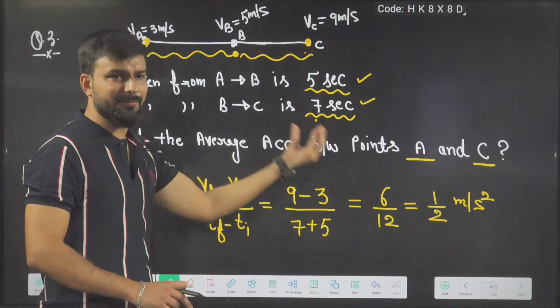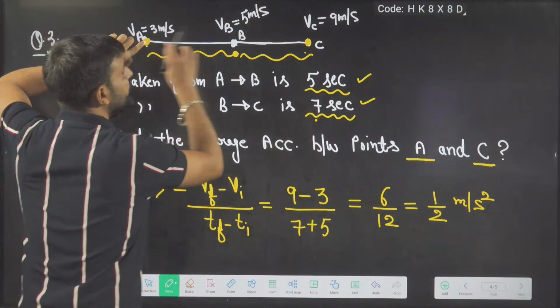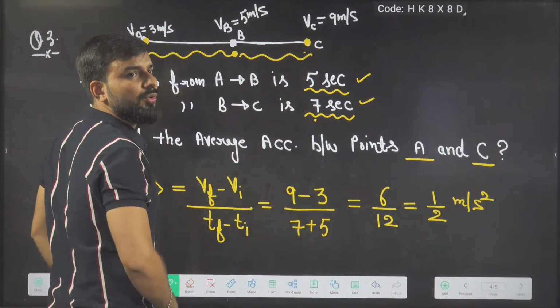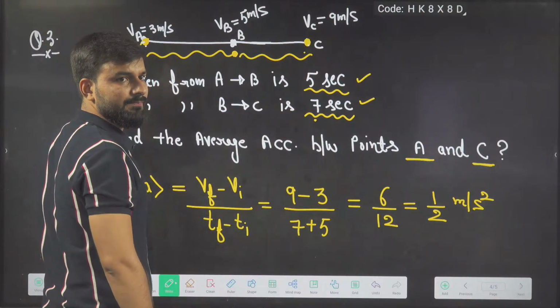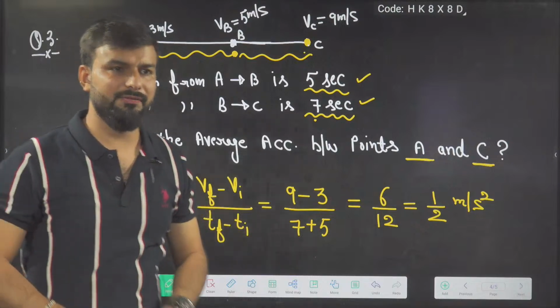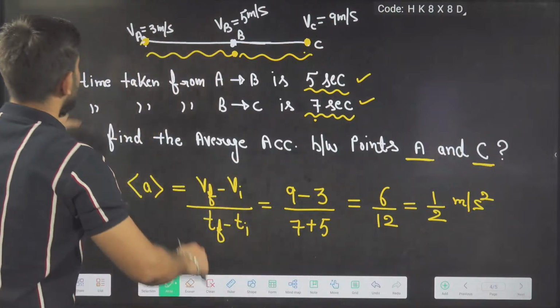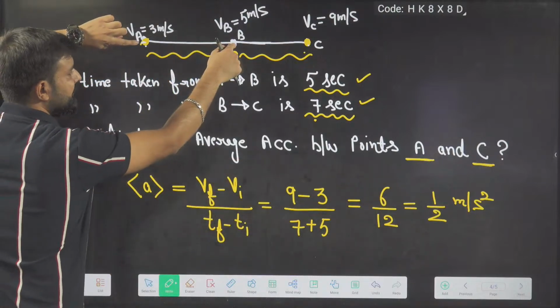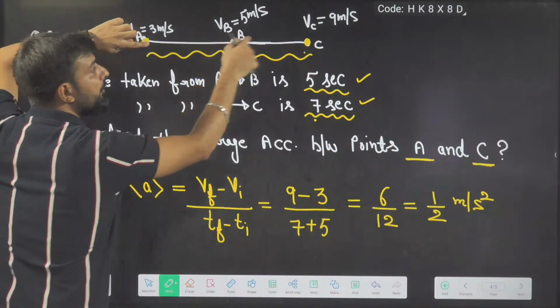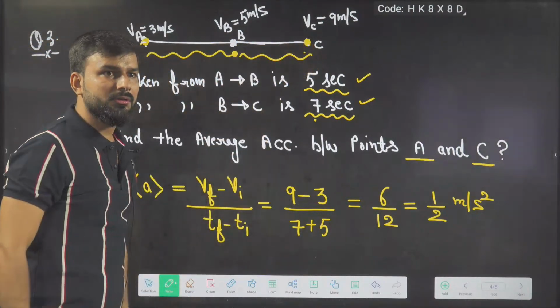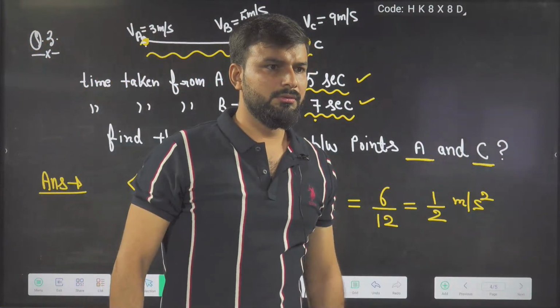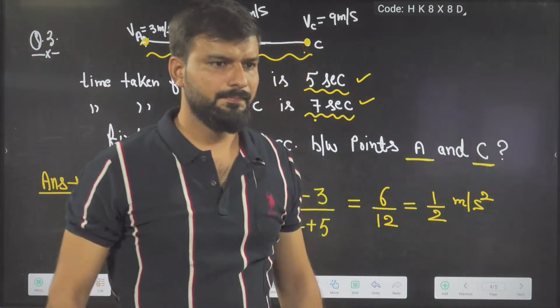I want the total time from here to here. How will I calculate it if instantaneous times are not given? The best way is that I have mentioned the time from here to here, that is 5, and from here to here, 7.